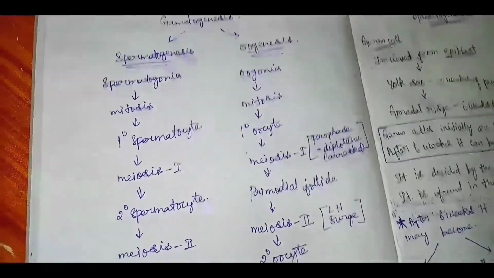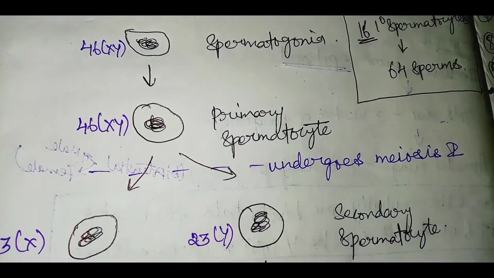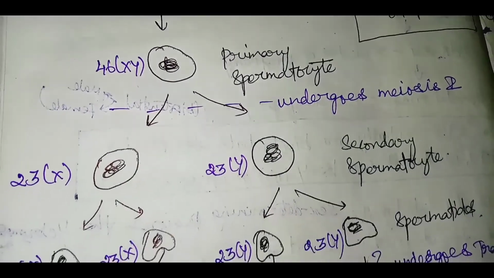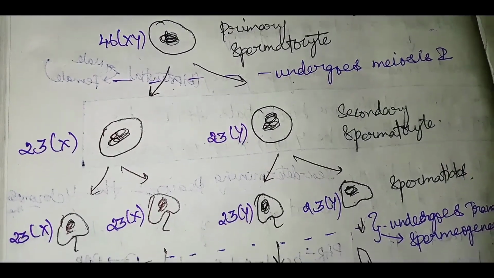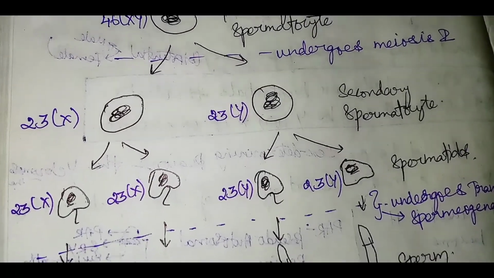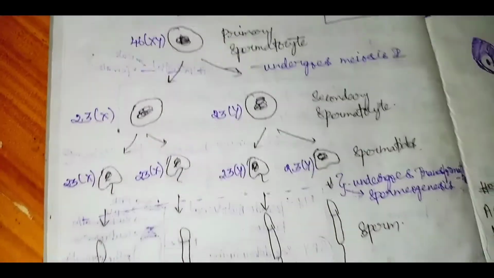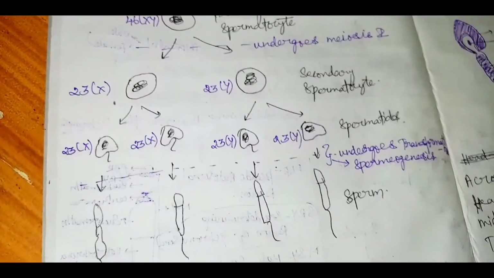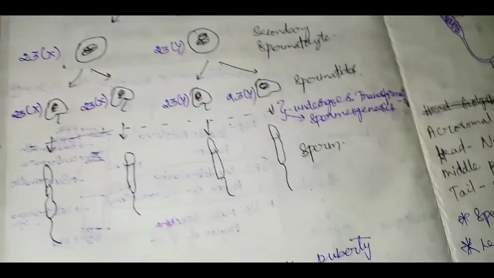Now we'll revise the topic so that we can understand the concept very clearly. The spermatogonia undergoes mitosis and gives rise to the primary spermatocyte. The primary spermatocyte undergoes meiosis 1 and gives rise to the secondary spermatocyte. It undergoes meiosis 2 again and gives rise to spermatids, and the spermatids undergo transformation and give rise to spermatozoa.